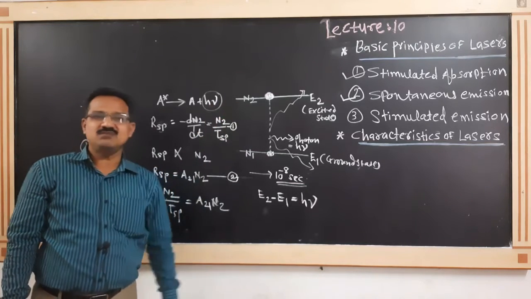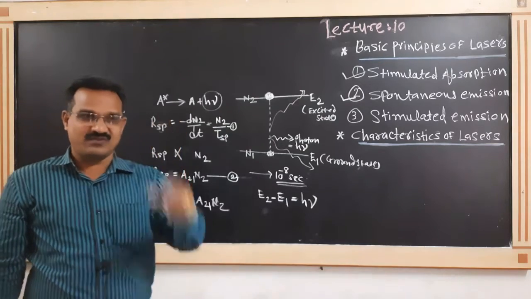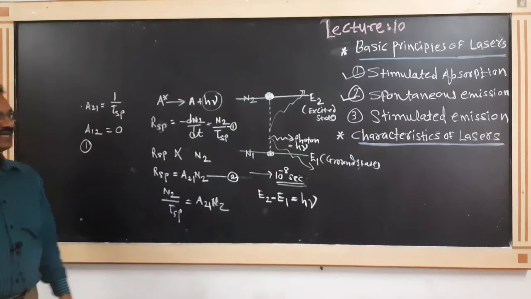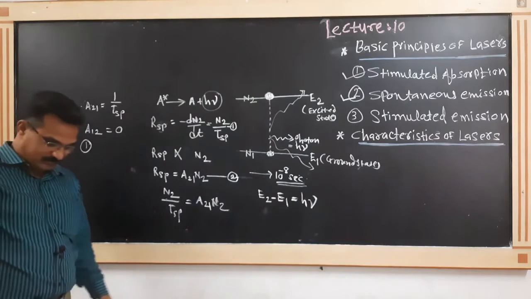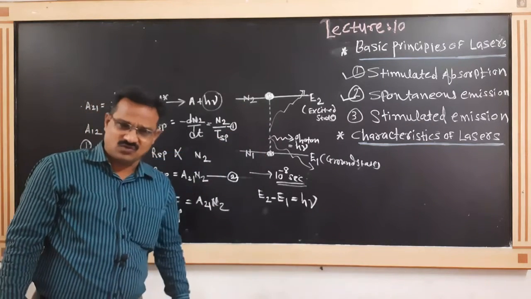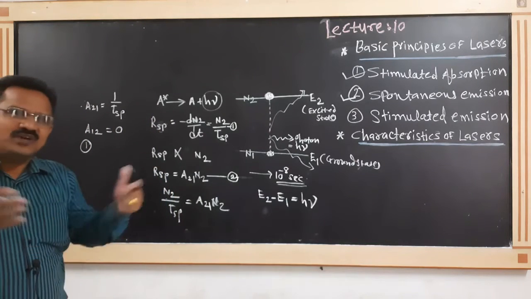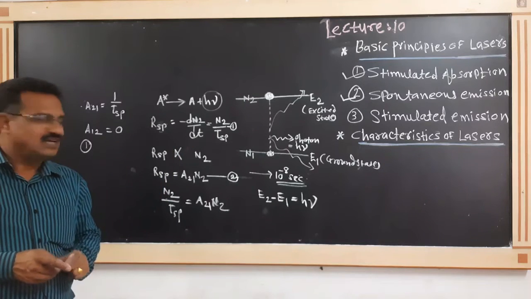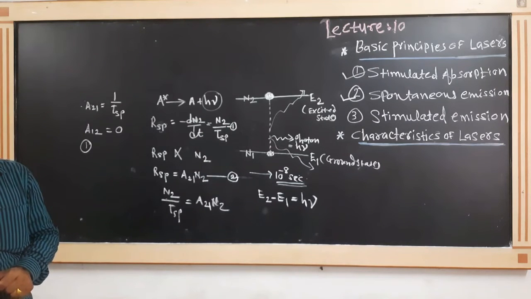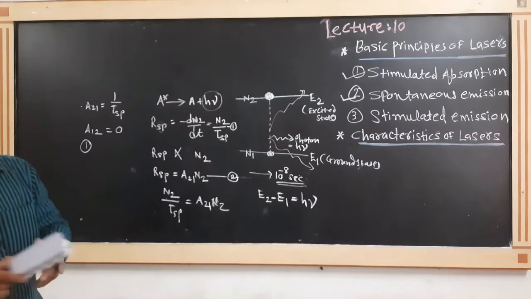Where are these spontaneous emissions observed? In a tube light, in a bulb, in the light from the sun. These are spontaneous emission. And again remember that different photons are emitted having different energies, and the light emitted in this situation is not monochromatic. This is all about spontaneous emission.